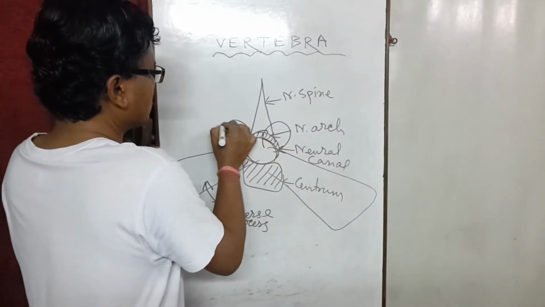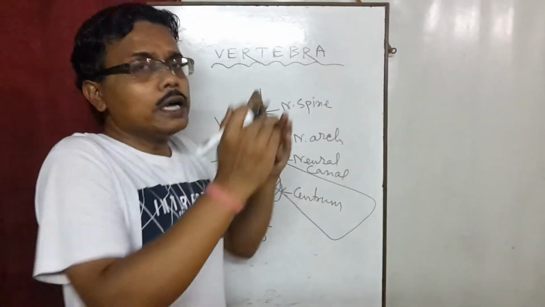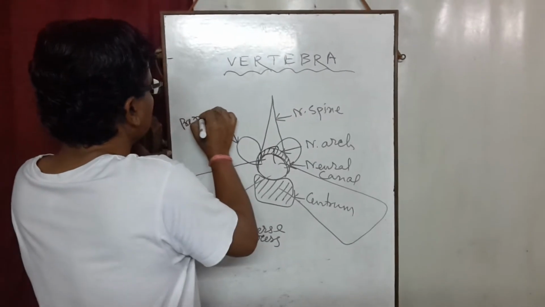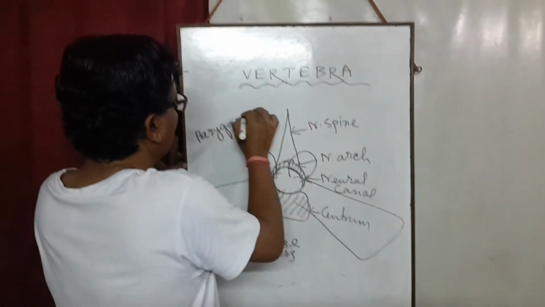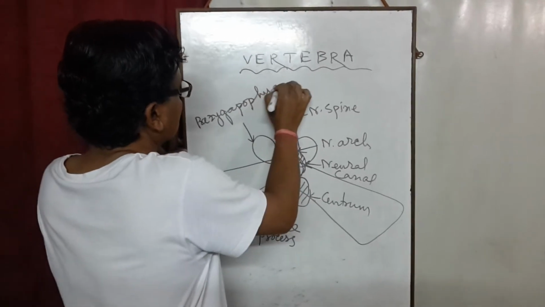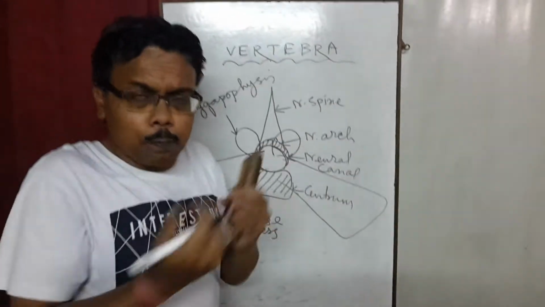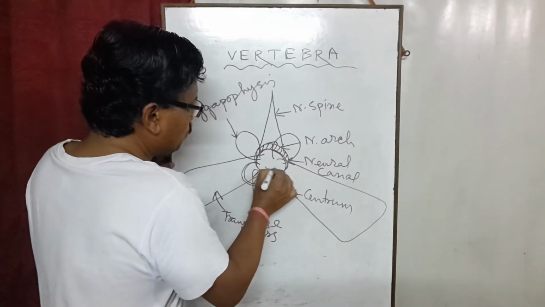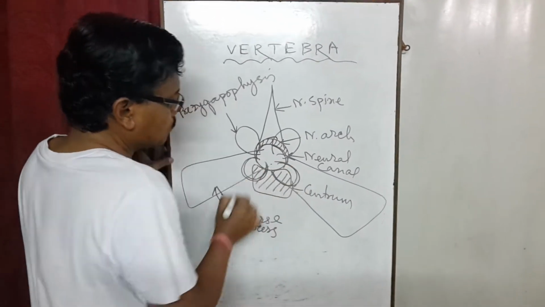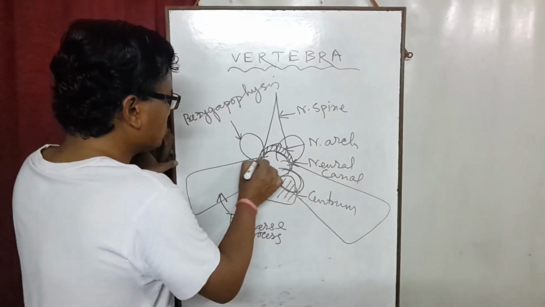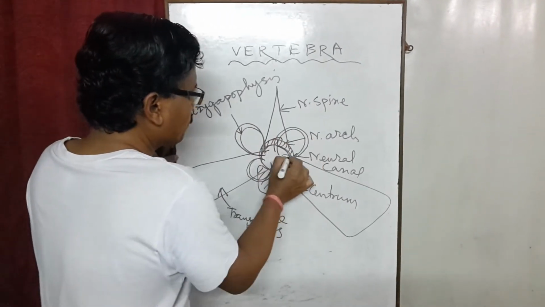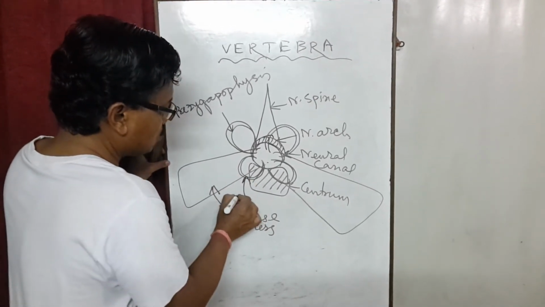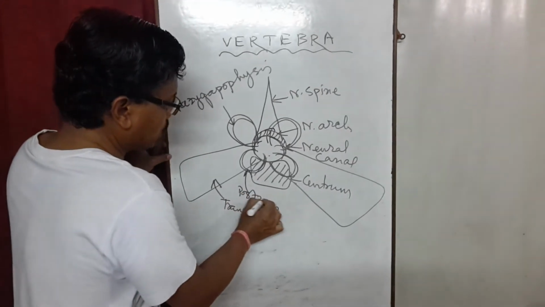This and this, at the anterior side, are called prezygapophyses. And on the posterior side, there may be two smaller structures, smaller in comparison to the larger prezygapophyses. These smaller structures are called postzygapophyses.